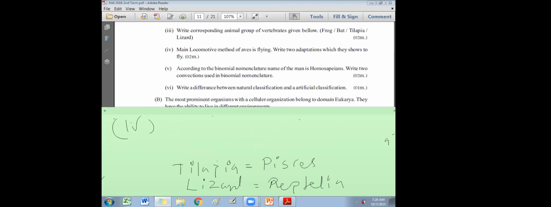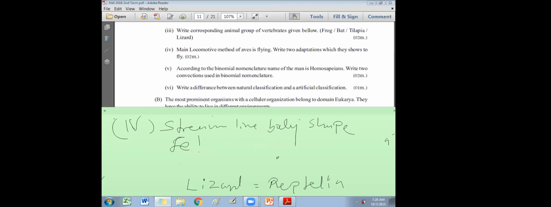Birds have a streamlined body shape. Then the other one, presence of feathers and light bones. Hollow bones. Bones are light in weight, not heavy.